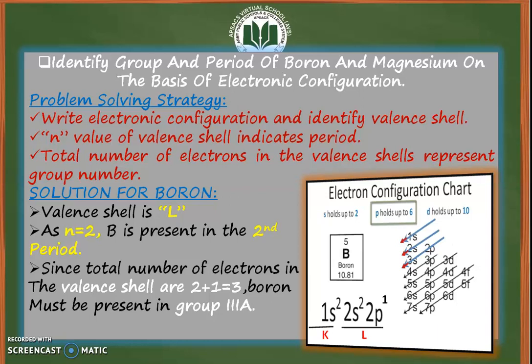So we conclude from this discussion that the period number is represented by the n value of the valence shell, and the number of electrons in the valence shell represents the group number. So we have concluded that boron is present in the second period and third group of the periodic table. Now let's confirm it by taking a view at the periodic table.